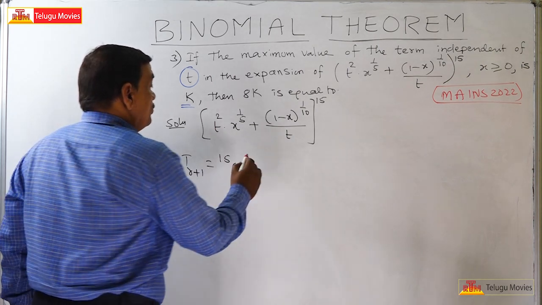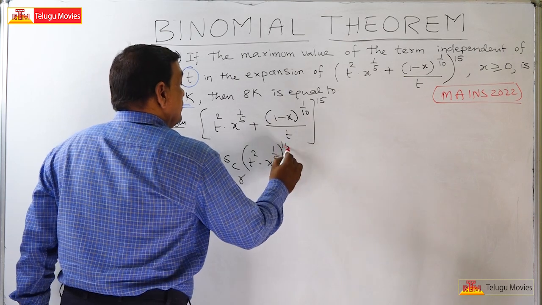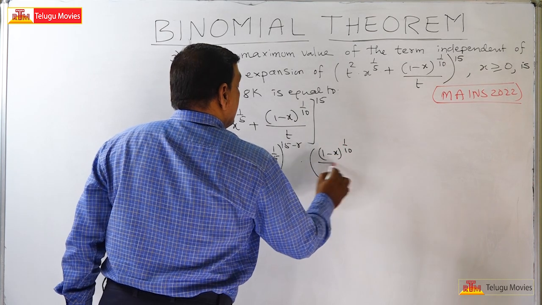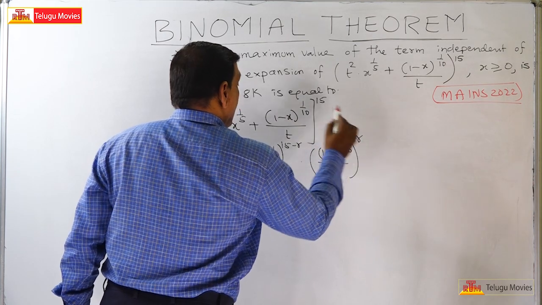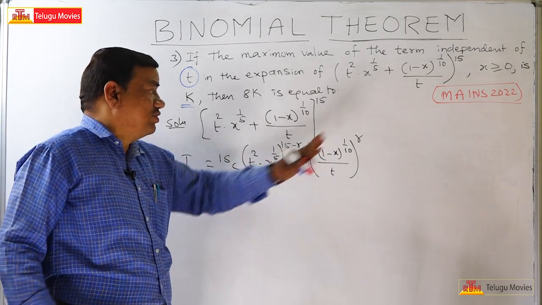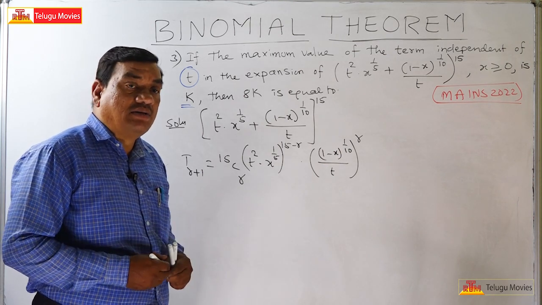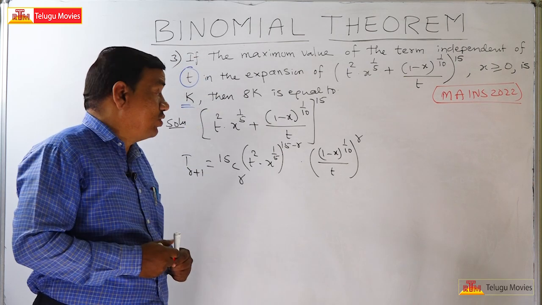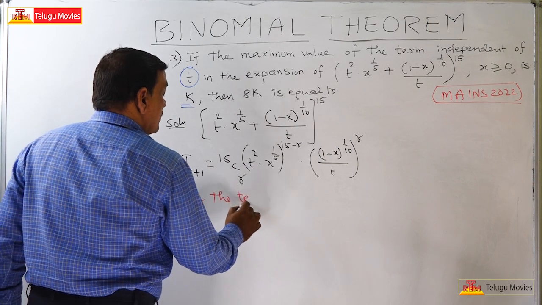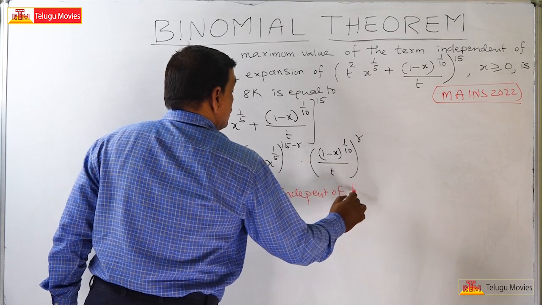So, this is equal to t square into x to the power of 1 by 5, whole to the power of 15 minus r, into (1 minus x) whole to the power of 1 by 10 by t, whole to the power of r. Understand? nCr into x to the power of n minus r into y to the power of r. So, we want the term independent of t. That means the t power should be equal to 0. So, for the term independent of t, what will we have?